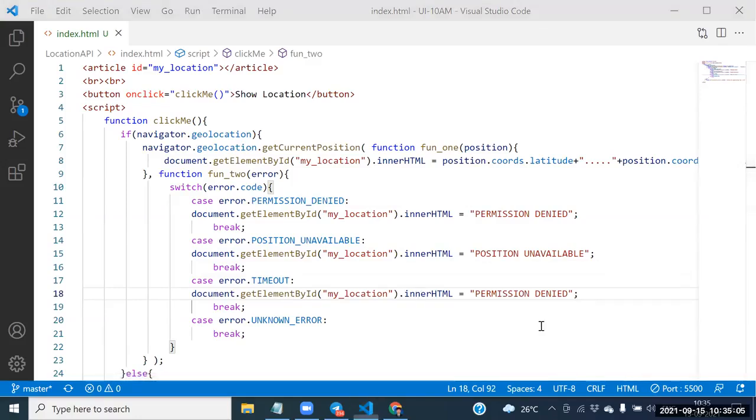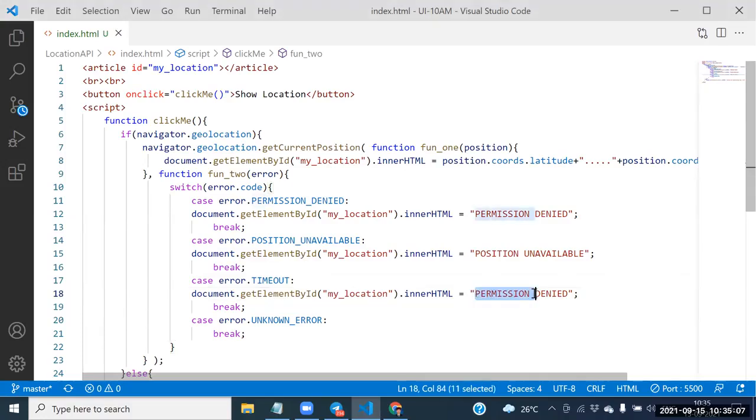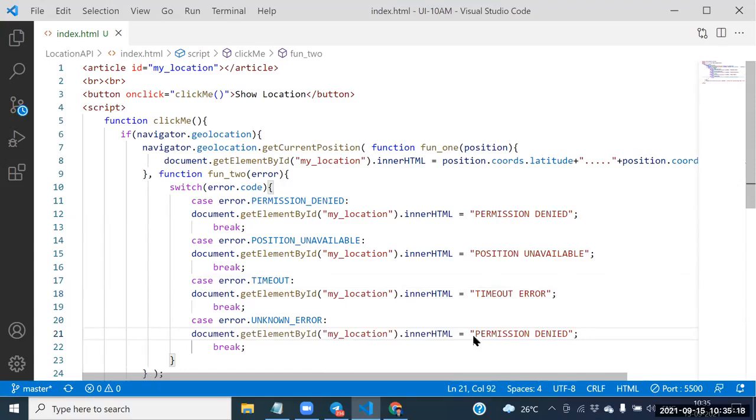Timed out now. Say this one, and here itself we need to place the timeout error here. Next one, Shankar, what is the next one we need to place here? Unknown error. Unknown error in the sense, Shankar? Network error. Can I place some network error here? Whatever the network error is there, we need to place it here.